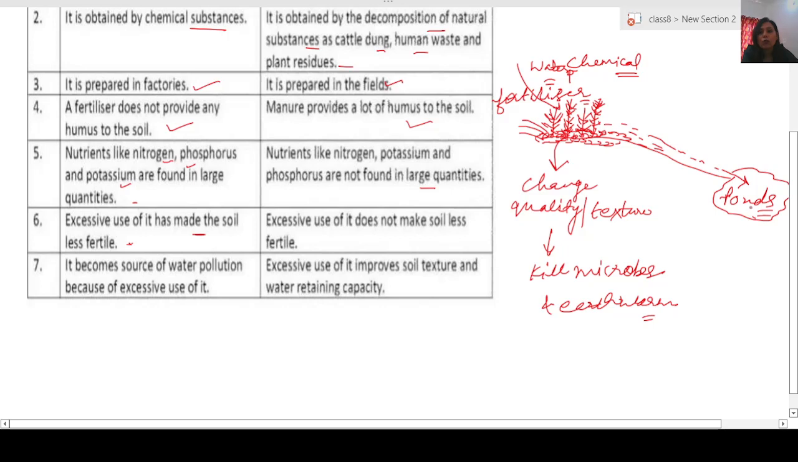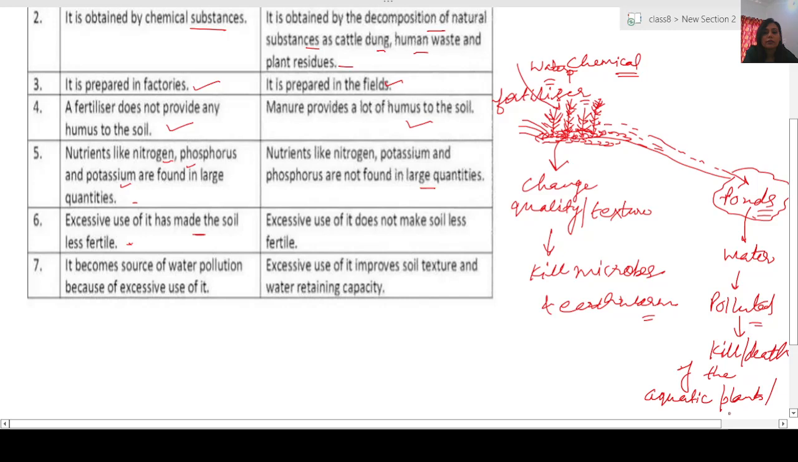Then what will happen? The water inside the pond will become polluted, it will become rich in that particular fertilizer, and which will cause the death or killing of the aquatic plants and animals. Like you will see the death of the fishes or any other kind of animal which is found in that particular pond. And we can also see excessive growth of the weeds in the pond, which is also not good.